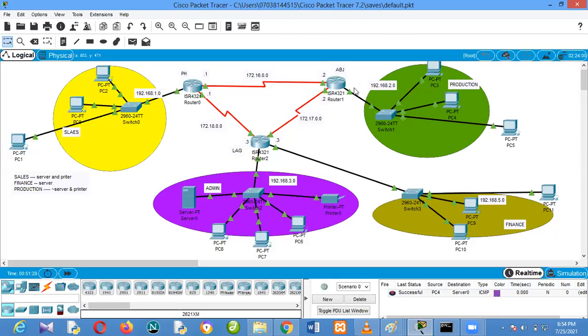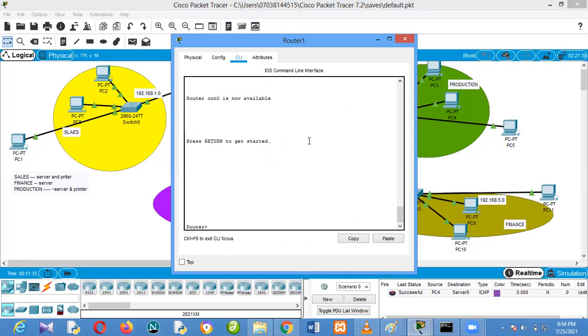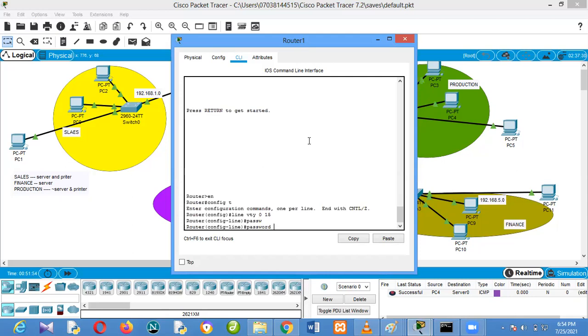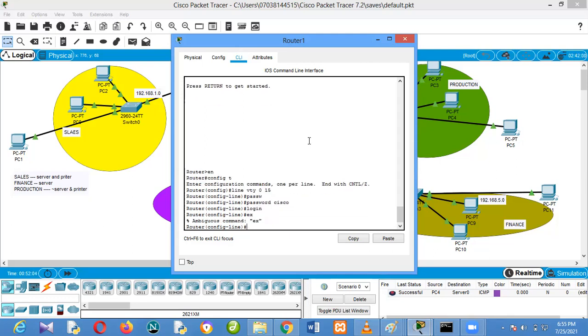Let me just quickly do it here. On this router, enable, configure terminal, on line VTY 0 to 15. I can decide that there's a password. You should use the password Cisco, and at any login, you should demand that password. That is it.